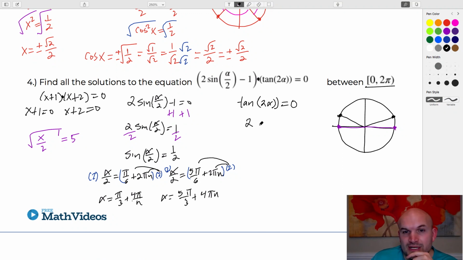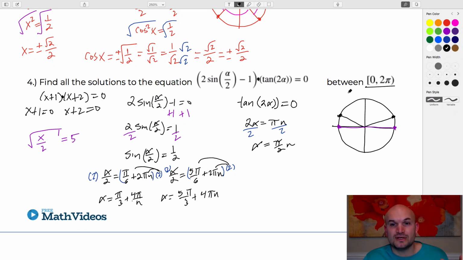So the way I'd write this one is 2 alpha equals pi n. Since they're pi away from each other, you could do 0 plus pi n, but that doesn't really make any sense, so just do pi n. Now when I solve for alpha in this case, I get alpha equals pi halves n. Again, we're trying to find all the angles between 0 and 2 pi, so let's write the solutions down here.